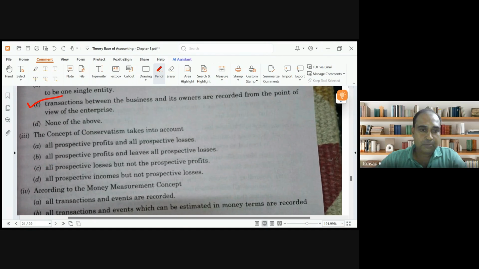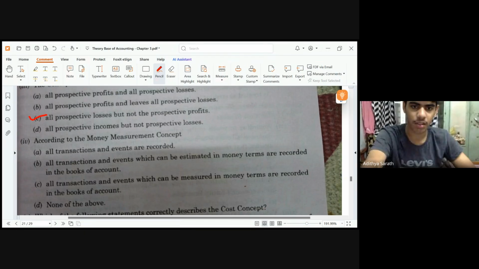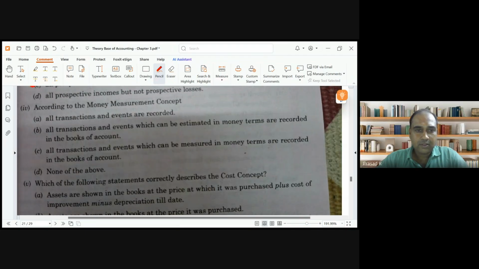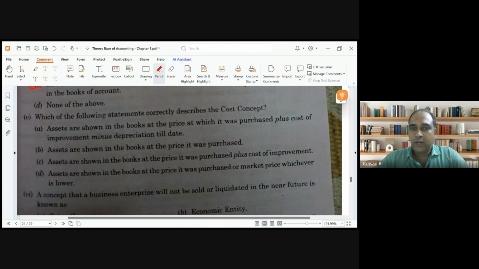Option C is correct. According to the money measurement concept, remember in your mind, what is the money measurement concept? Option B, sir, transaction which can be... Option C. C. Next one, which of the following correctly describes the cost concept? Cost concept means what? Remember cost concept. What does it tell?